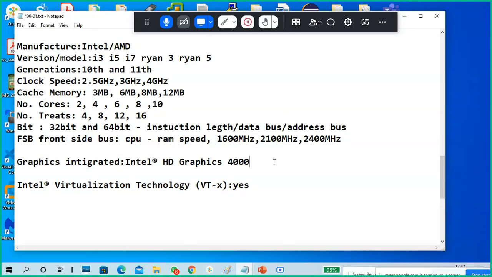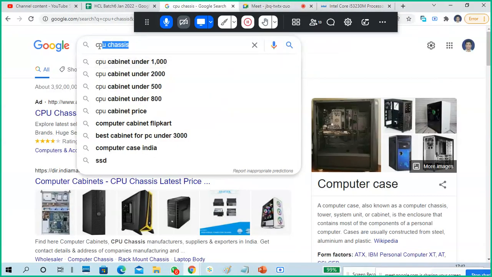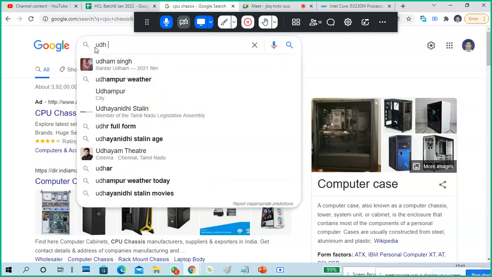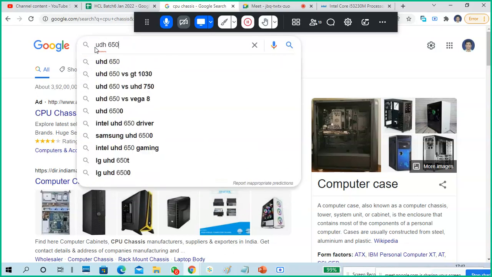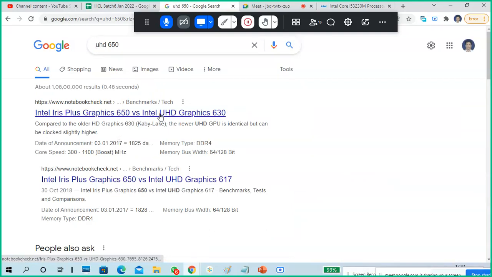Sometimes it will show UHD, like this: Intel UHD Graphics 630.